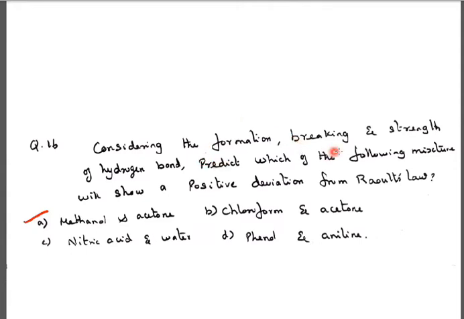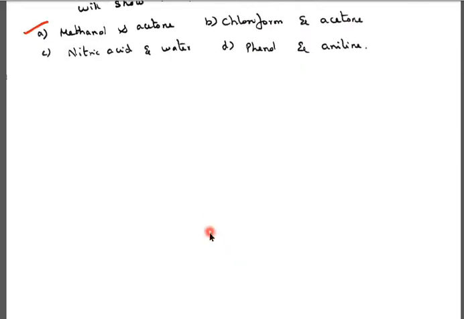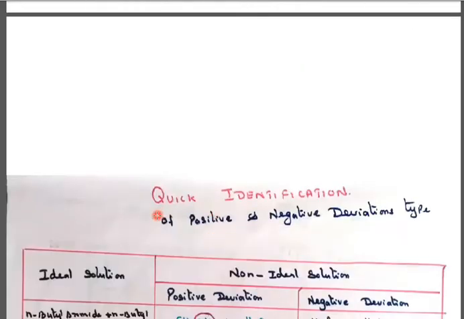Considering the formation, breaking and strength of hydrogen bond, predict which of the following mixtures will show a positive deviation from Raoult's law: methanol and acetone, chloroform and acetone, nitric acid and water, phenol and aniline. So here, a trick to find out the positive deviation and the negative deviation.